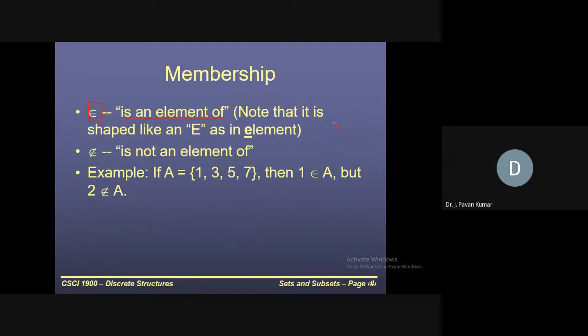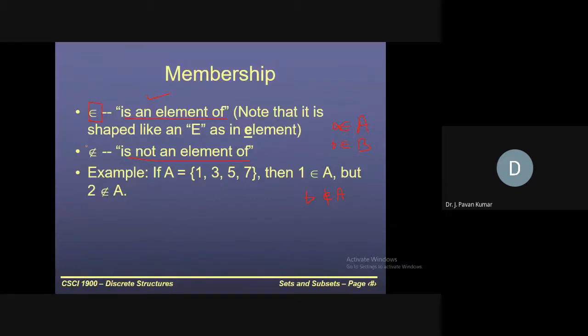We can say small a is an element of capital A. What does it mean? a is an element which belongs to the set capital A. Suppose b belongs to capital B, meaning b is an element of set B. Now we can say b does not belong to capital A, meaning b is not an element of set A.